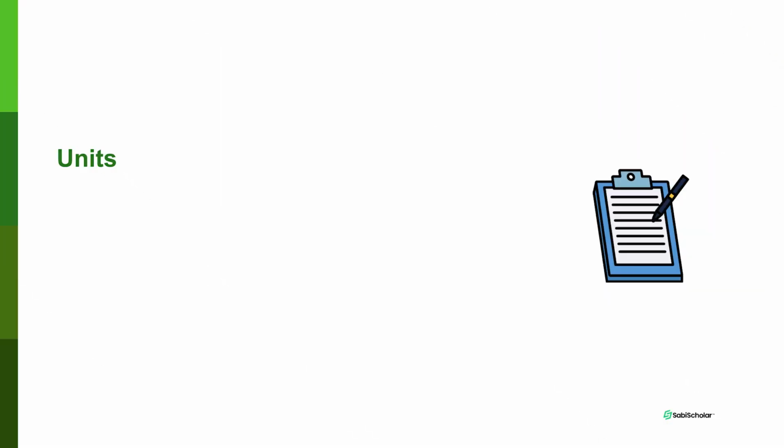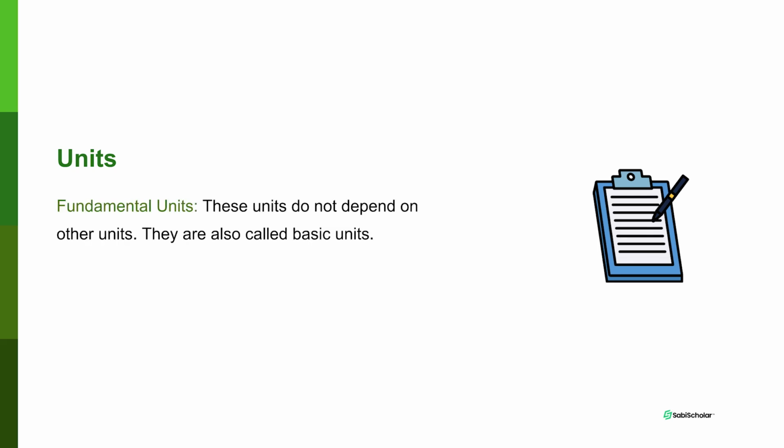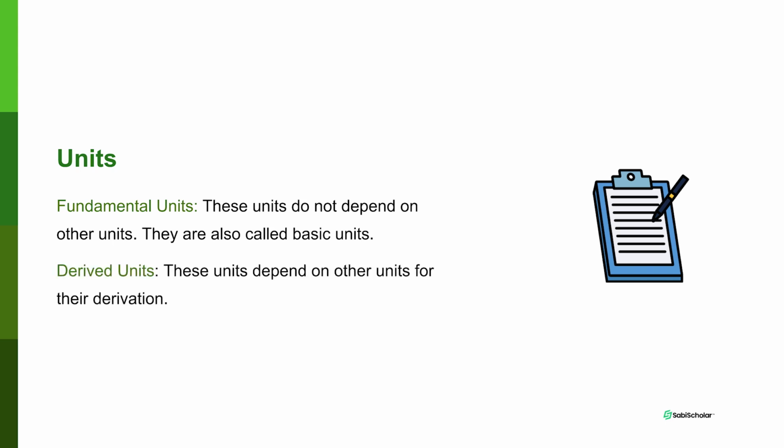And following quantities is units. Units tell us what quantity is being measured. For example, if I say 2 seconds, you know that is time. If I say 2 hours, that is time. If I say 2 kilograms, that is mass, right? If I say 2 meters, that is length. So unit is just a way of letting us know what quantity is being measured. Units can also be fundamental or derived. Fundamental units do not depend on other units, just like fundamental quantities do not depend on other quantities. And fundamental units are also called basic units. Derived units, on the other hand, depend on other units for their derivation.